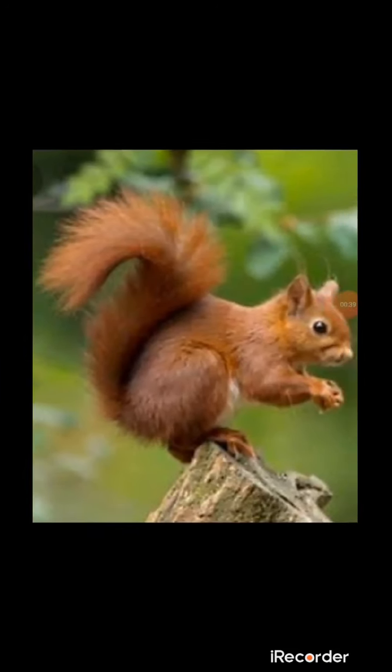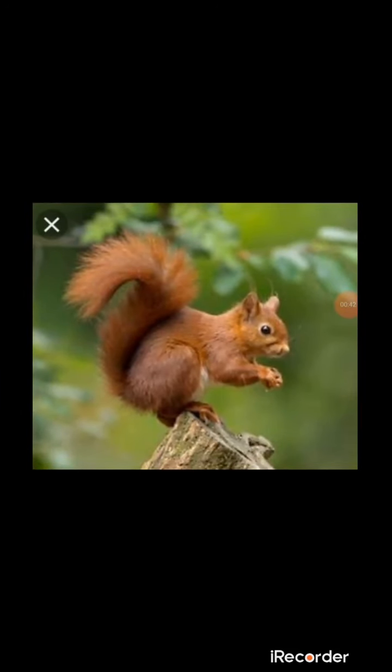So these are animals that are usually very naughty and fun loving. For example, if you try to catch the squirrel, what will they do? They will run from us, right? So they are usually very naughty.